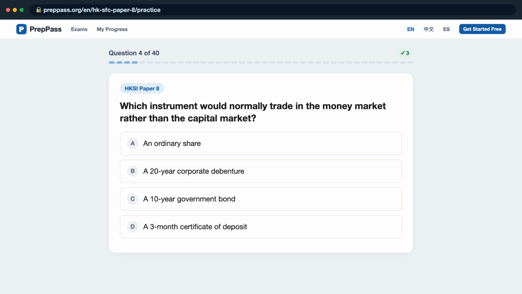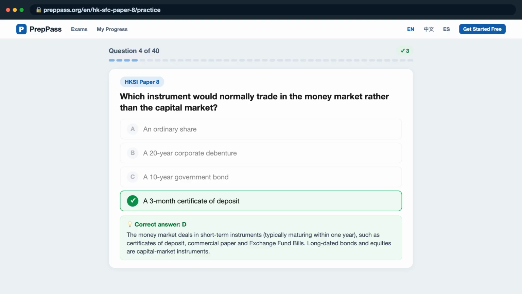Question 4. Which instrument would normally trade in the money market rather than the capital market? Is it A, an ordinary share? B, a 20-year corporate debenture? C, a 10-year government bond? D, a 3-month certificate of deposit? The correct answer is D.